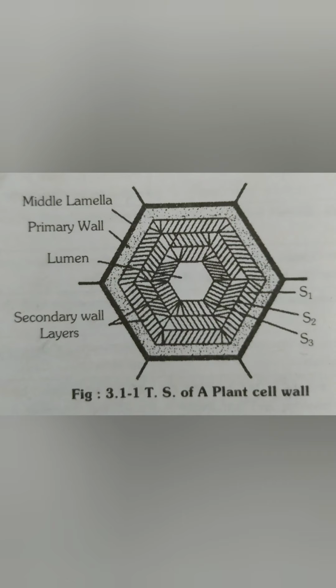The functions of the cell wall are that it maintains the shape of the plant cells and protects the cells from mechanical injury. It wards off the attacks of pathogens. It provides mechanical support against gravity. It is due to the rigid cell wall that the aerial parts of the plants are able to keep erect.